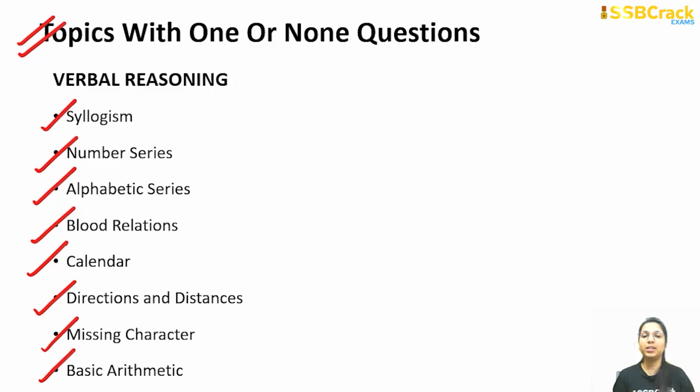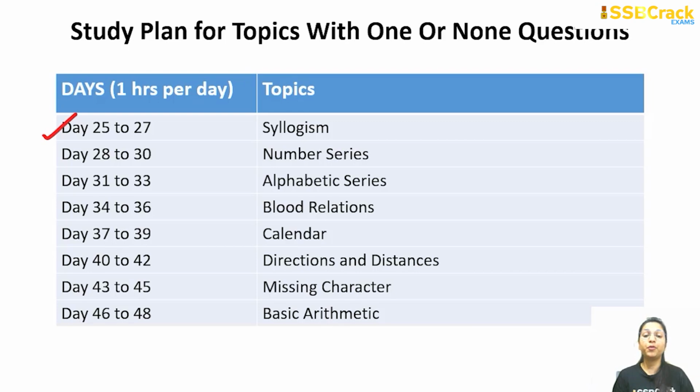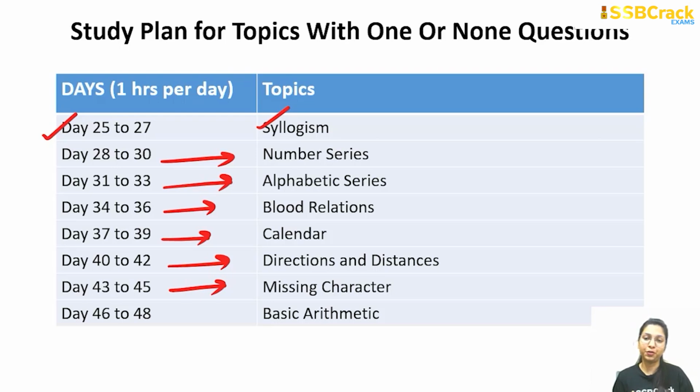character and basic arithmetic. The study plan for these topics is that from day 25 to 27 you can devote time to syllogism, day 28 to 30 for number series, day 31 to 33 for alphabetical series, 34 to 36 for blood relations, 37 to 39 for calendar, 40 to 42 for directions and distances, 43 to 45 for missing character and 46 to 48 for basic arithmetic. Okay, so now we complete your verbal part.